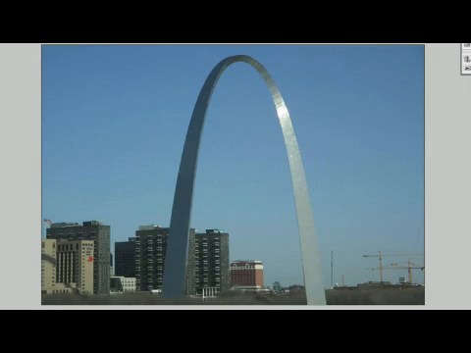What I'm going to do is type some text over this. I'm going to just go ahead and type, let's see, we'll just type St. Louis. There we go. I'm going to promote St. Louis as much as possible here. I used to live there, great city.